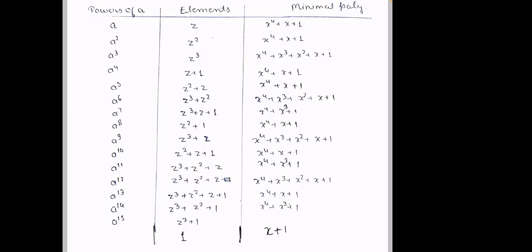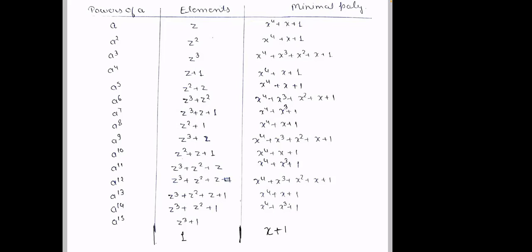Okay, let us see. So which polynomial has degree 1? x plus 1. Yeah, x plus 1 is related to a power 0. Yes sir. x plus 1 or x minus 1 are the same, so that part is okay, right? Yes sir, this is related to alpha power 0.